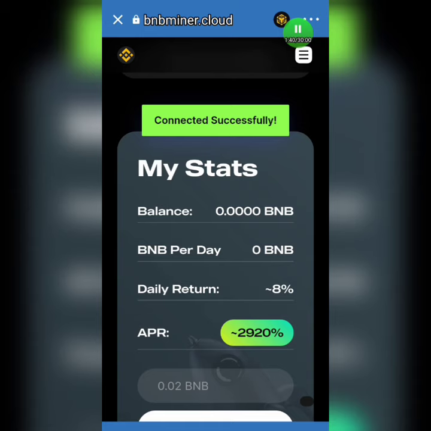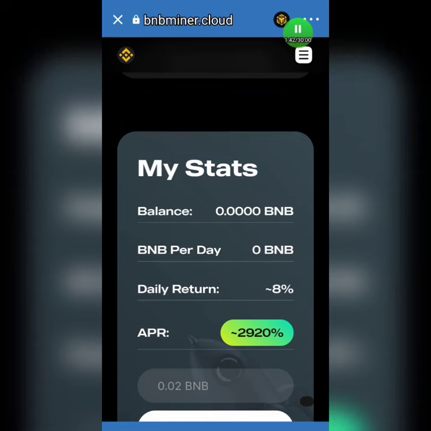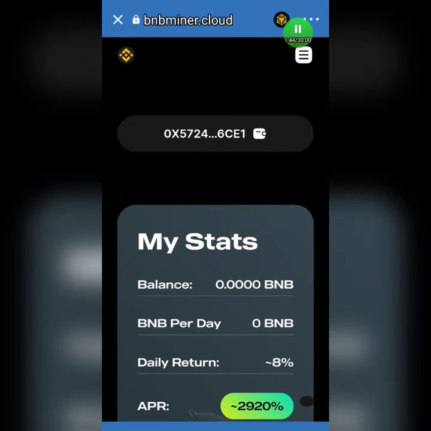When you connect your wallet, you can see "successfully connected," as you can see on the screen. Now guys, what are we doing here? Let me show what we'll be doing here.